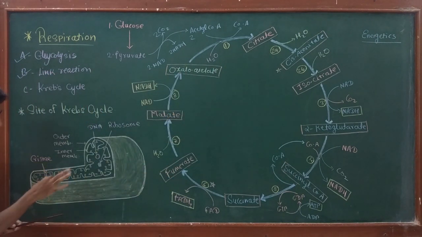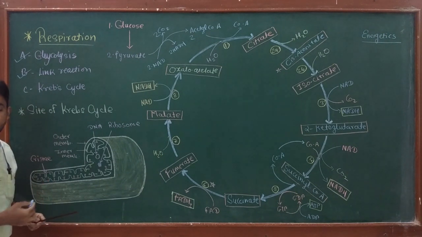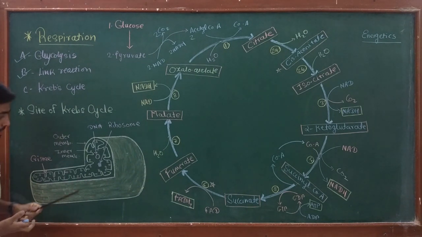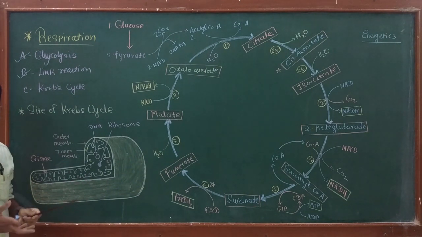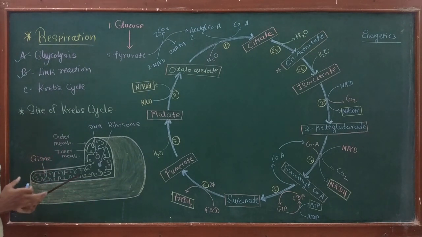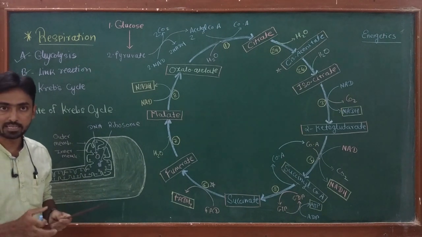The mitochondria is the organelle solely responsible for the link reaction and the Krebs cycle, as well as the site of the electron transport chain, and all the ATP produced in animal cells is generally produced inside the mitochondria, except substrate level phosphorylation that occurs in glycolysis.